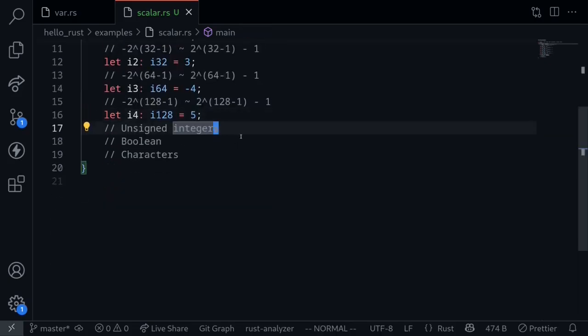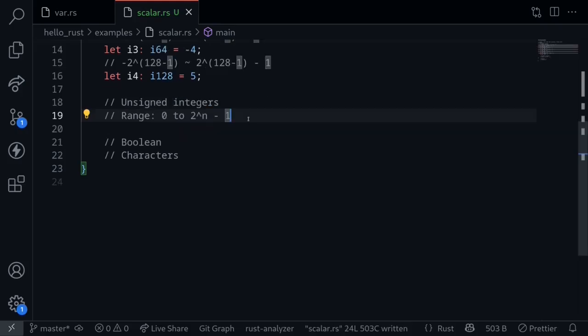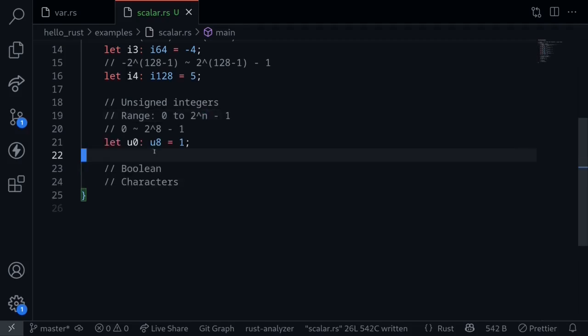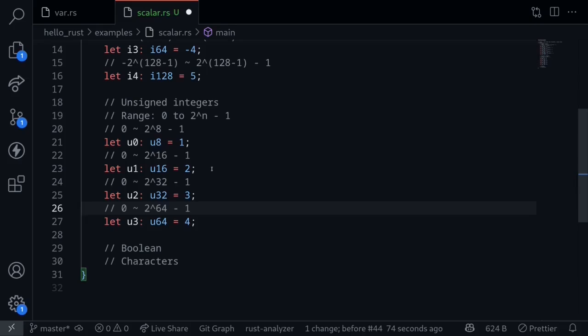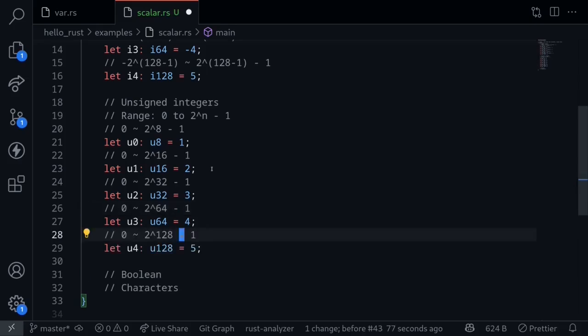Let's move on to unsigned integers. These will represent numbers that are not negative, non-negative numbers. Similar to signed integers, there are several types for unsigned integers. The range will come in the form from 0 to 2 to the n minus 1, where this n represents the number of bits that the number stores. For example, a number of type u8 will support a range from 0 up to 2 to the 8 minus 1. Type u16 will represent numbers ranging from 0 to 2 to the 16 minus 1. We also have u32, u64, and finally we have u128. So these are the unsigned integers that are supported in Rust.